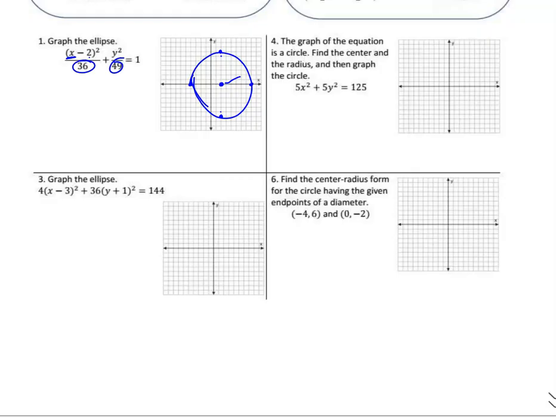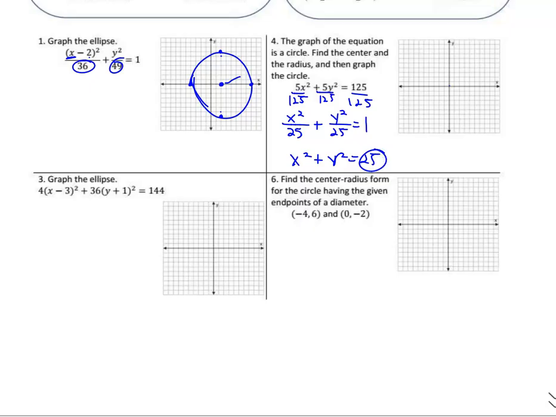On the next one, if we divide both sides by 125 to get it equal to 1, you'd get the same denominator. 5 goes into 125, 25 times. So we have x minus nothing, squared, over 25 plus y minus nothing, I forgot to say squared, over 25, equal to 1. You could leave it as x squared plus y squared equals 25. Under the x, go left and right the square root of that. Under the y, go up and down the square root of that. Or this is your radius, the square root of that.